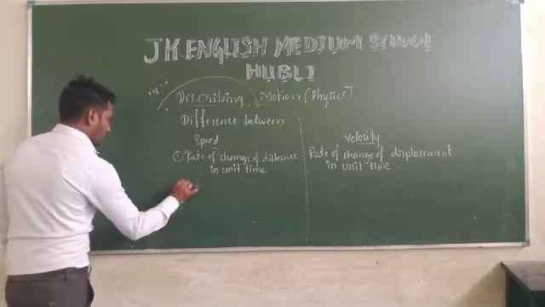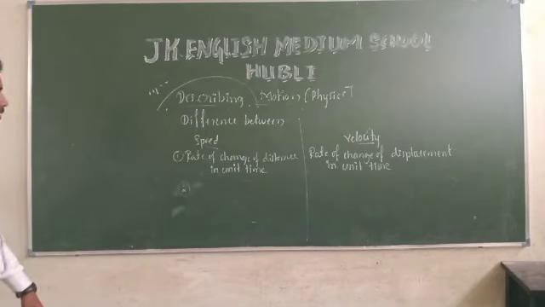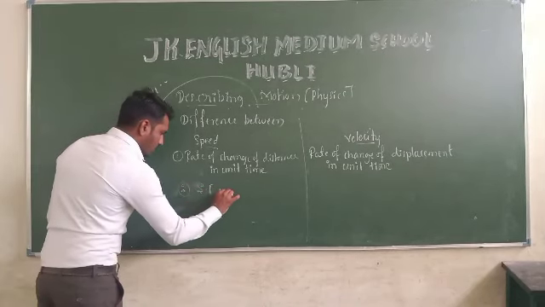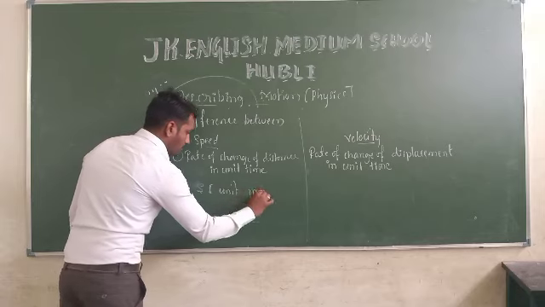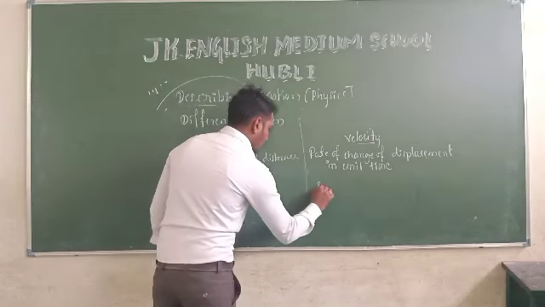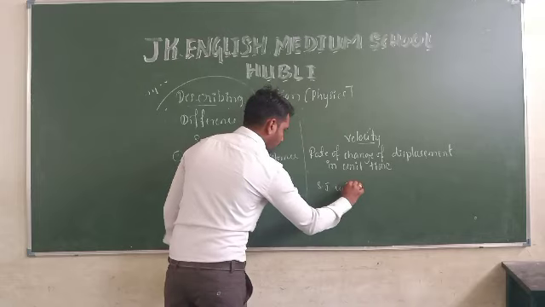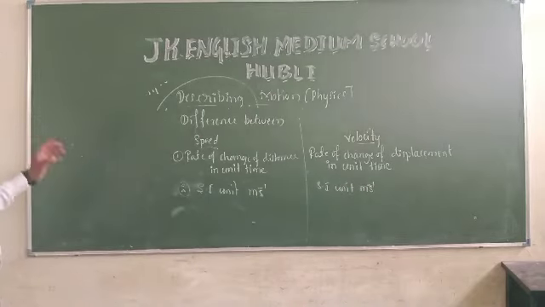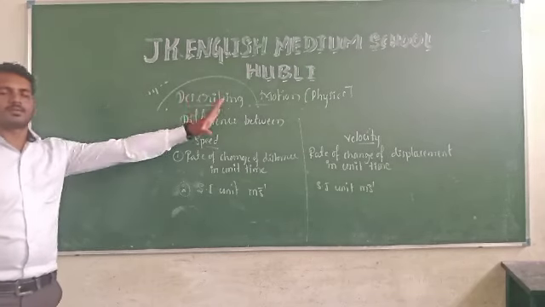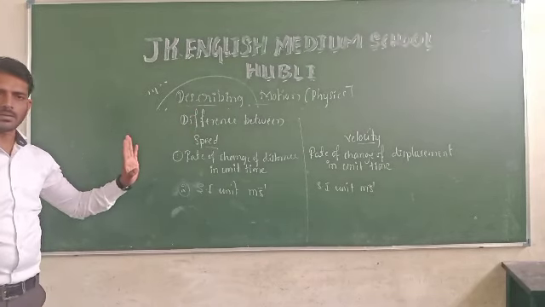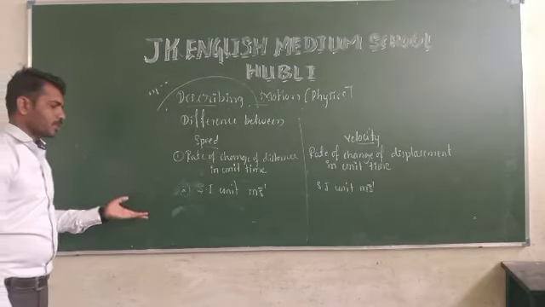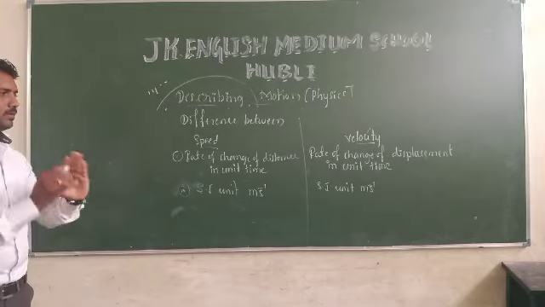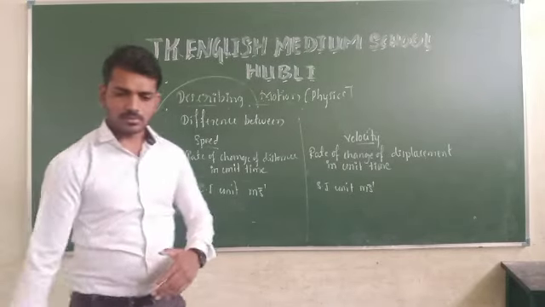Speed has the SI unit meter per second, and velocity also has the SI unit meter per second. These two are the main differences between speed and velocity. Clear?